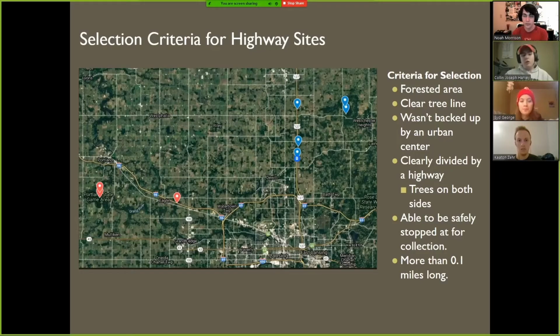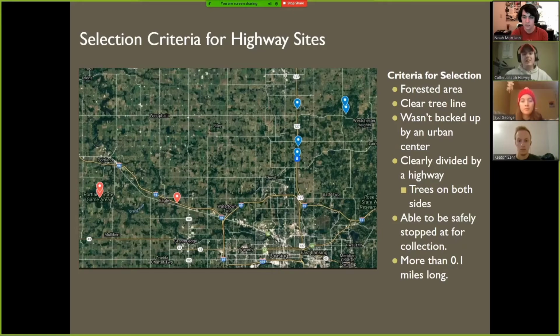So we're gonna go over some criteria for our sites. First thing we're gonna go over is the criteria for our highway sites. There are a couple things that we really wanted in our highway sites. We wanted a forested area with a clear tree line that wasn't backed up to an urban center like a suburban town or a huge city or anything like that. We didn't want it backed up to anything that was overly busy.